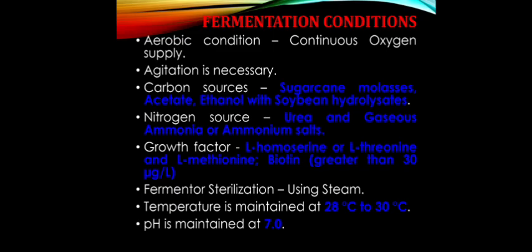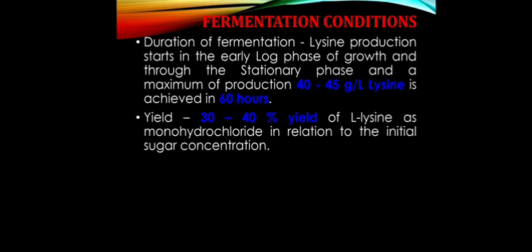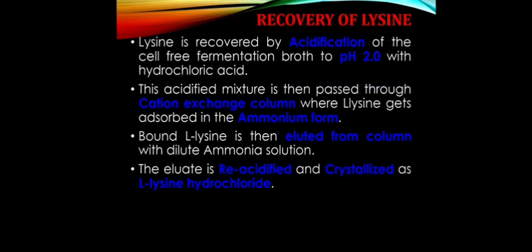Then the fermenters are sterilized using steam. The temperature is maintained at 28 to 30 degrees Celsius, and the pH is maintained at 7. During fermentation, lysine production starts in the late log phase and stationary phase, and maximum production, 40 to 45 grams per liter, is achieved in 60 hours. The yield is 30 to 40 percent of lysine as monohydrochloride relative to the sugar consumed.